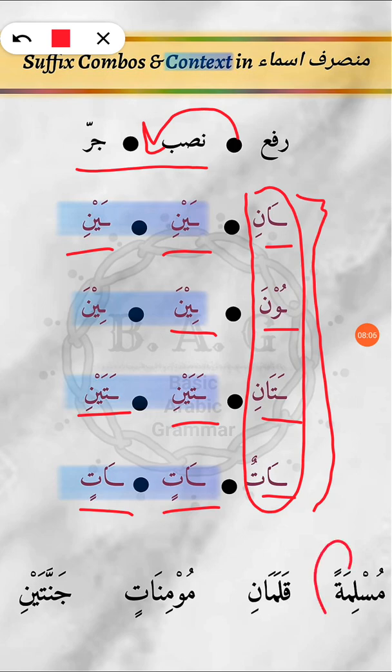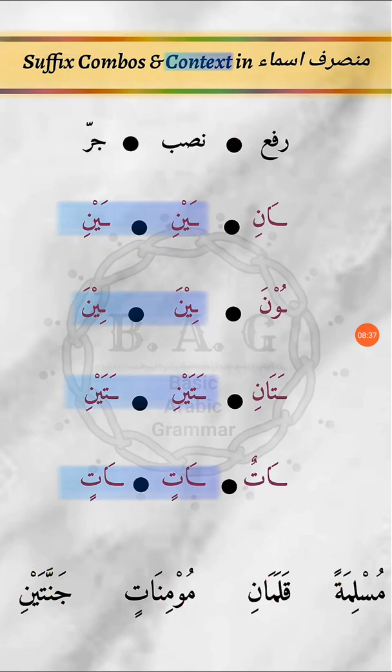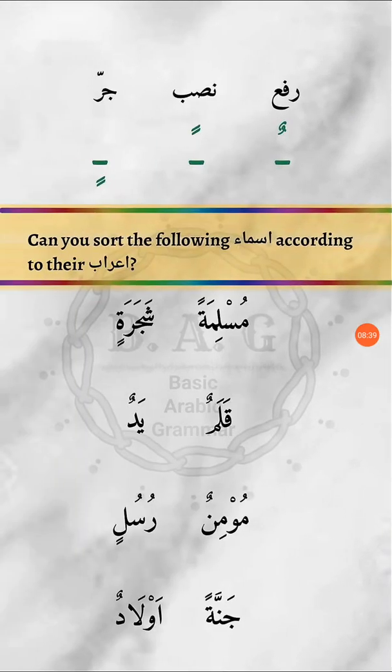Let's just study a couple of examples. Muslimatan, it's via tanween, and this is nasab. Qalamani, now the suffix is ani. Where is ani? Here it is, so it is rafa. Muminatin, here we have atin. Now it is either going to be nasab or jar. Then jannataini, here it is, ataini. So it is either going to be nasab or jar. I hope this was clear as well. We are going to touch on this in great detail, so you don't need to worry about practicing those.